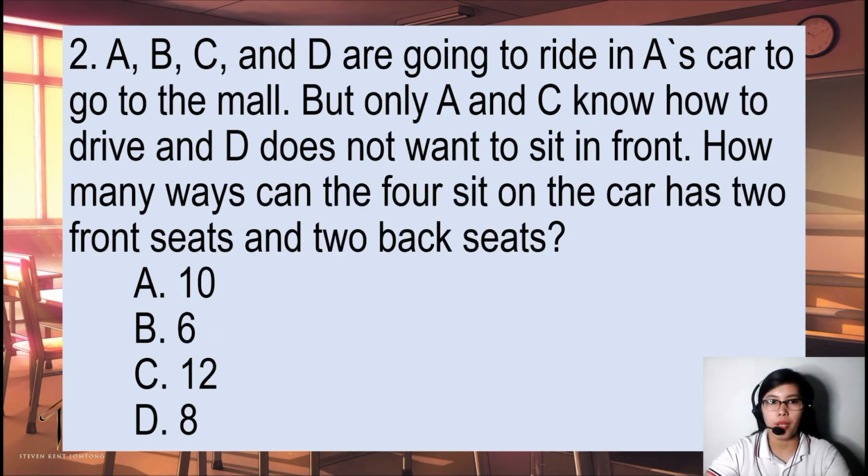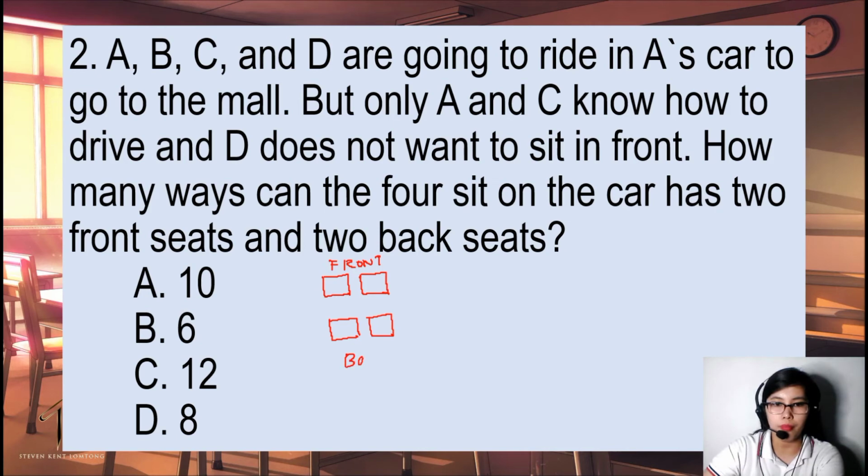Okay, so next problem. A, B, C, and D are going to ride in A's car to go to the mall, but only A and C know how to drive, and D does not want to sit in front. How many ways can the four sit in the car if it has 2 front seats and 2 back seats? So let us try to visualize this problem. It has 2 seats in the front. So let's say this is the front seat and this is the back seat.